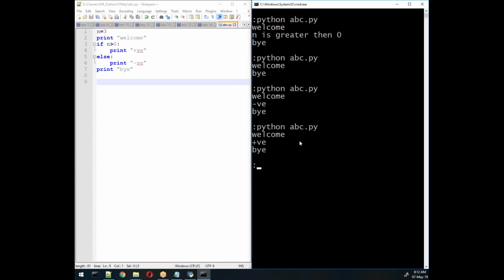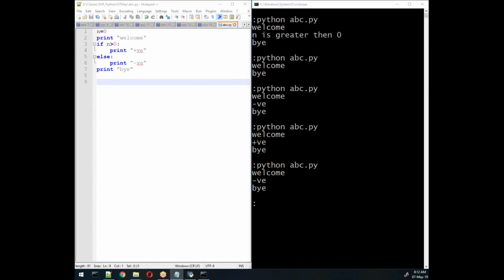Before that, we saw simple if. Now there is another concept: consider the scenario in which the number is 0, and then if you try, what will we get? We will get this type of values. So instead of this, I want to check if the number is 0, then it should display something else.